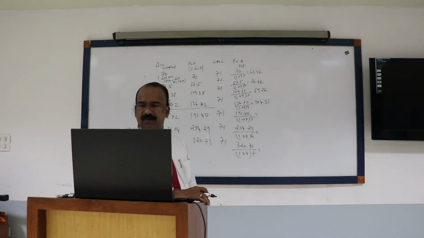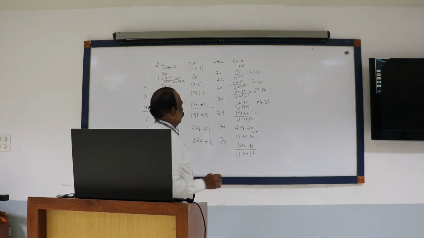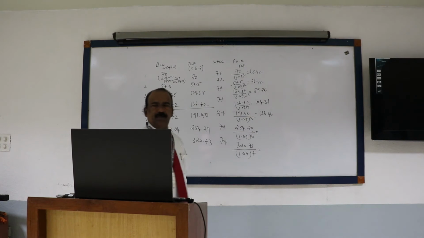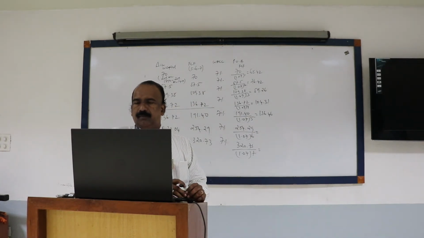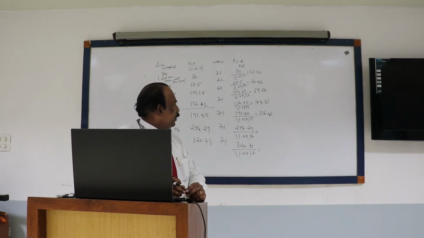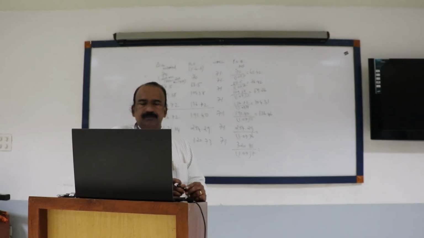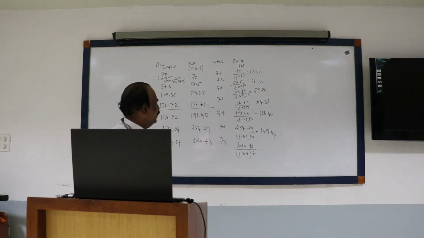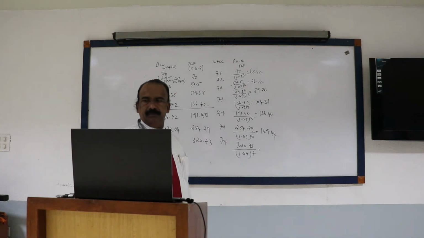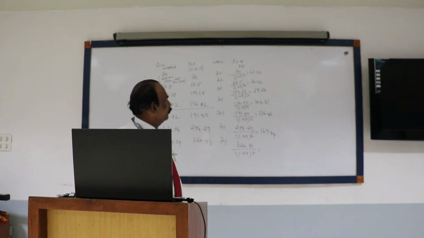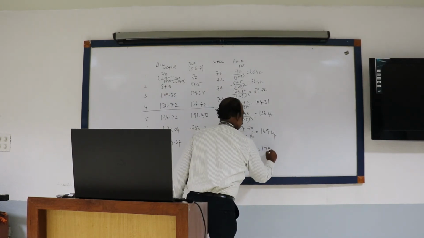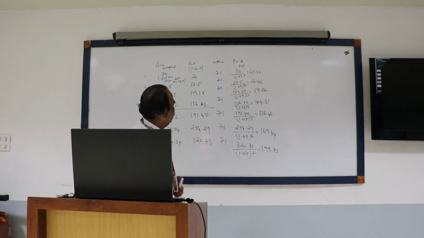191.40 divided by 1.07 power 5, which comes to 136.46. 254.29 divided by 1.07 power 6 is 169.44. 320.73 divided by 1.07 power 7 is 199.73. Okay.